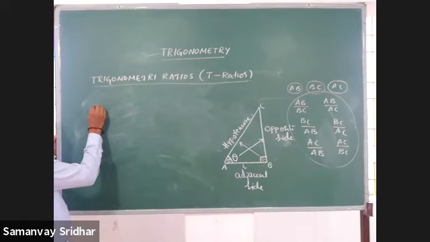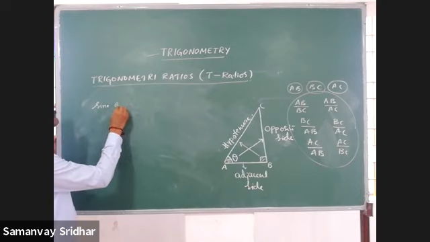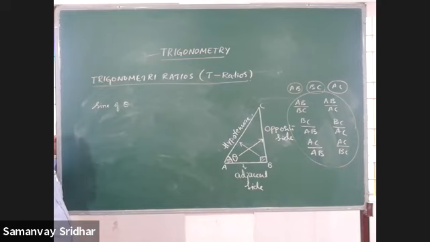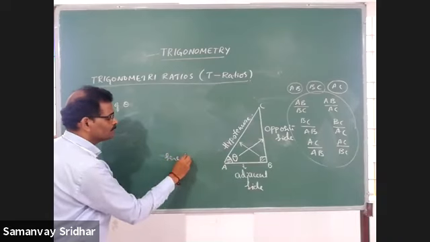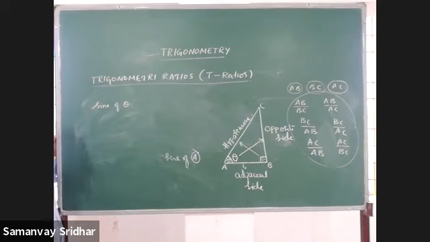First one is sine. With respect to the marked acute angle, we are seeing that. That's why sine of the marked acute angle. The marked acute angle I took as theta, that's why sine of theta. If you say it is A, you have to say sine of A. Totally, it should be the marked acute angle.